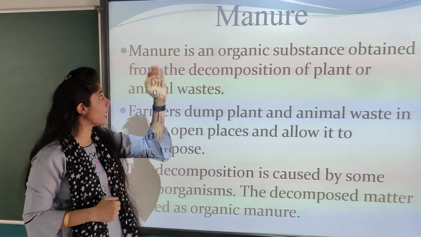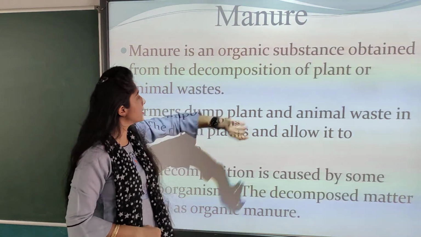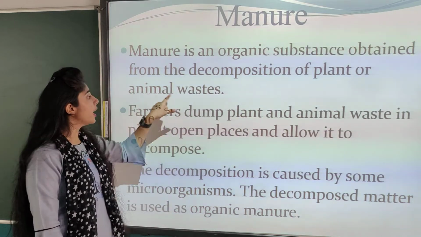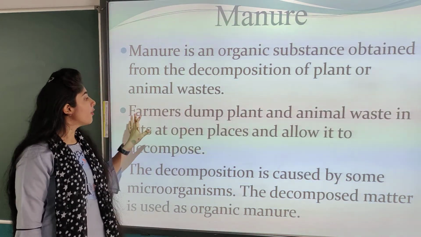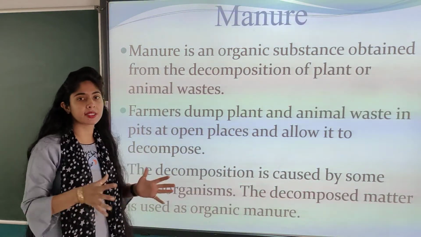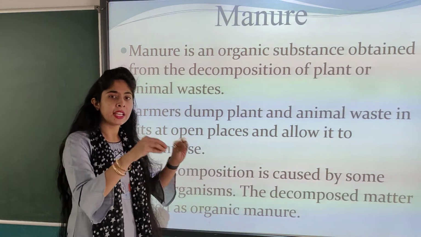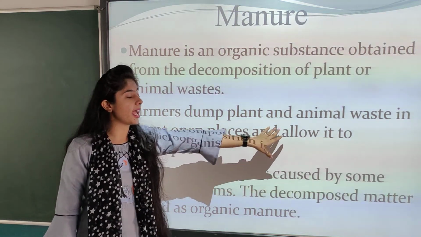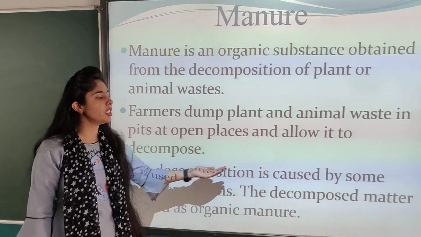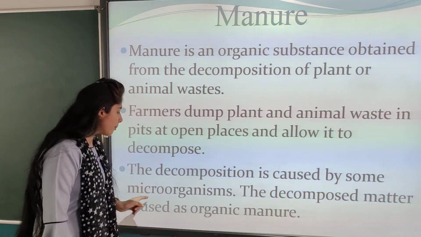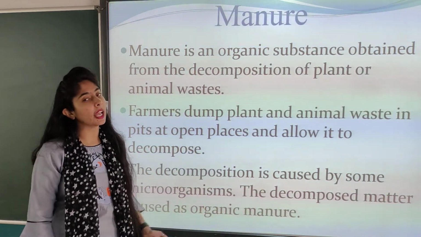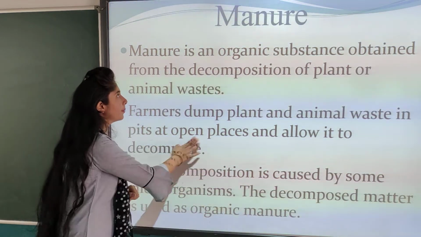Now let us see what manure is. Manure is an organic substance obtained from the decomposition of plants or animal waste. Farmers dump plant and animal waste in pits, in open places, and allow it to decompose. The decomposition is caused by some microorganisms. The decomposed matter is used as organic manure.